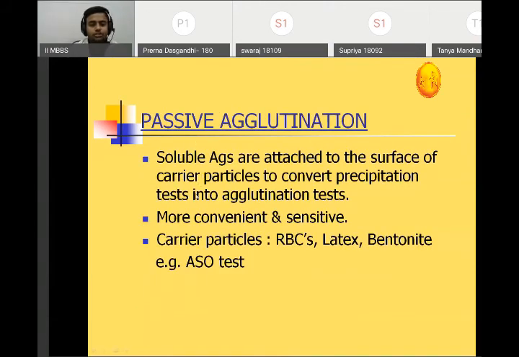Now, passive agglutination test. Soluble antigens are attached to the surface of carrier particles to convert a precipitation test into an agglutination test. They very frequently ask you in viva, what is passive agglutination test? It is more convenient and more sensitive, and carrier particles can be RBCs, latex, bentonite, even silicon, even carbon particles. The most common example is the ASO test, anti-streptolysin test for streptococcal reactions.